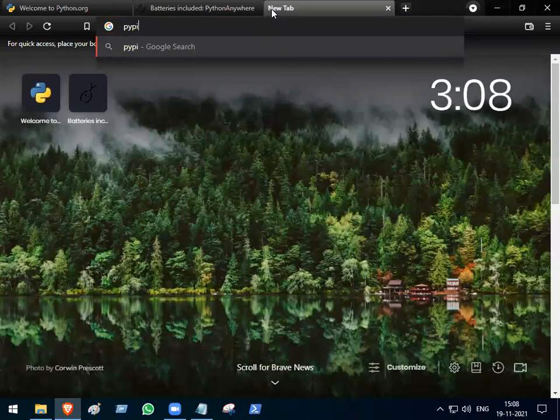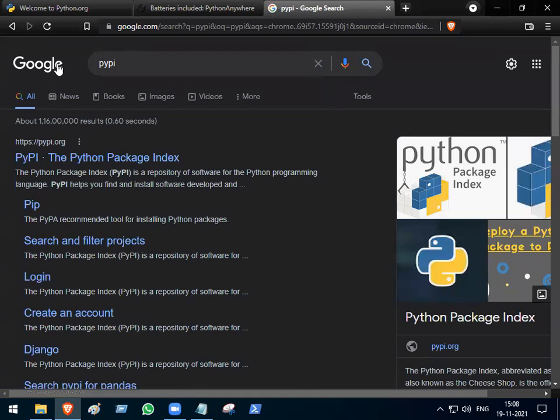PyPI. What is the full form of PyPI? Python Package Index, where everything from A to Z will be available. A to Z, not Amazon. So PyPI stands for Python Package Index. Make a point of this one. So in the company you'll be using PyPI, or else pythonanywhere.com, or else python.org for documentation. Then we have more upcoming topics.